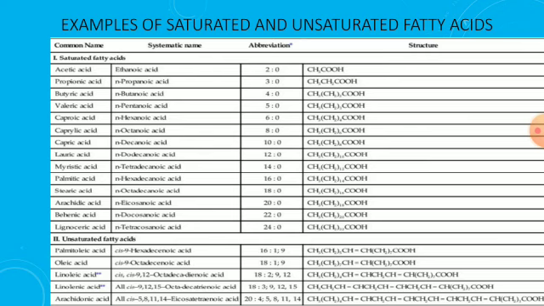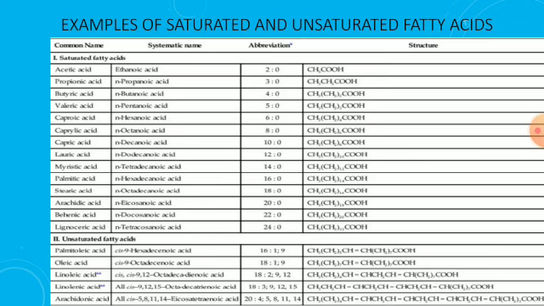Next one, oleic acid. Oleic acid is an 18 carbon compound, and it is a monounsaturated fatty acid having a single double bond, and the systemic name is 9-octadecenoic acid. Next one, linoleic acid, an 18 carbon unsaturated fatty acid. It contains 2 double bonds. The difference between oleic acid and linoleic acid is the presence of 2 double bonds.